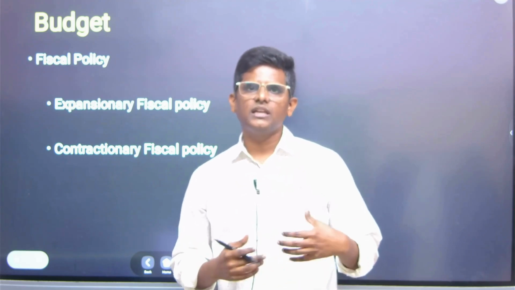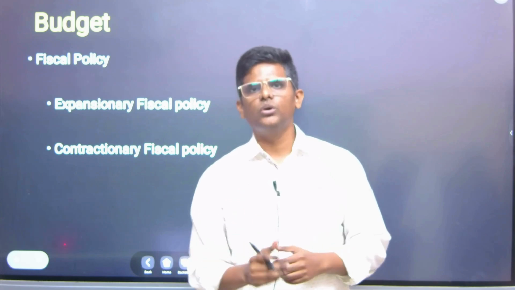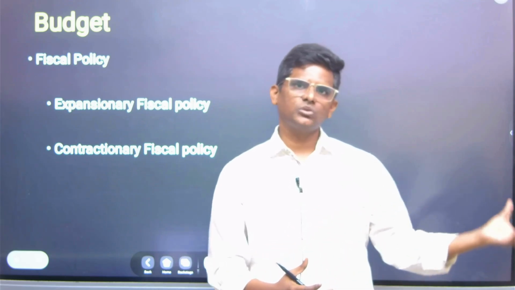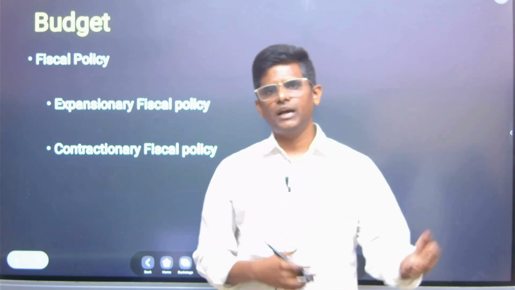So what happens? Employment will be generated. Money will be going to the hands of the public. So slowly demand will be created. Then the private sector also will start producing more. So the revival of the economy happens through